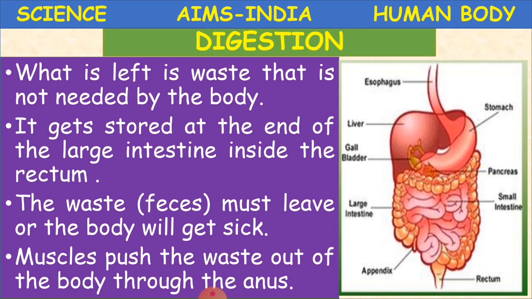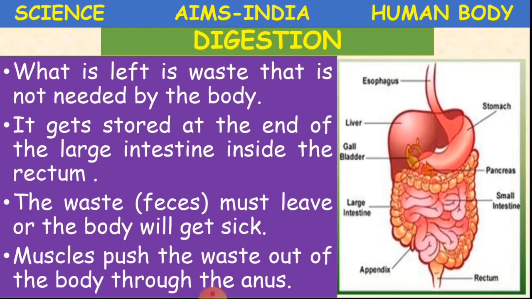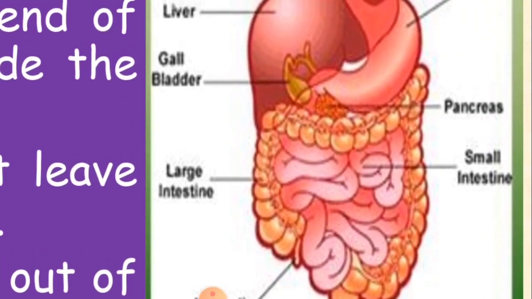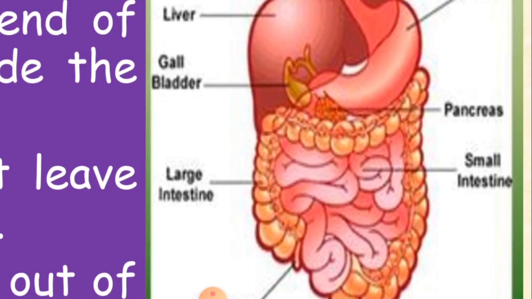So what do the small intestines do? They take the food, and the digestion process happens there, and the water in the food mixes into the blood. After that the waste is left over, and this waste is going to be stored at the end of the large intestine, inside the rectum. So this is the large intestine, children. See here, this is the large intestine. Are you able to see the large intestine here?